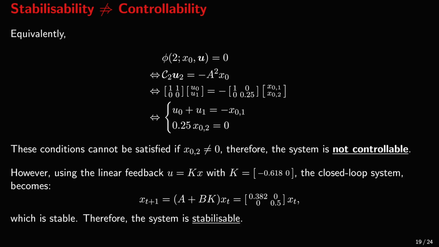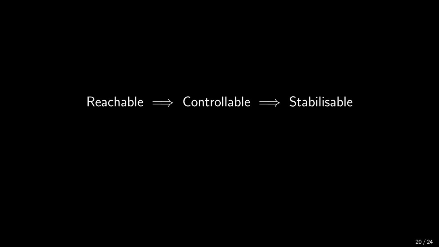However, using the linear feedback law u equals Kx with this matrix K, we can see that the closed-loop system is stable. Therefore, we say that the system is stabilisable. In conclusion, reachability implies controllability, which implies stabilisability, but not the other way around.